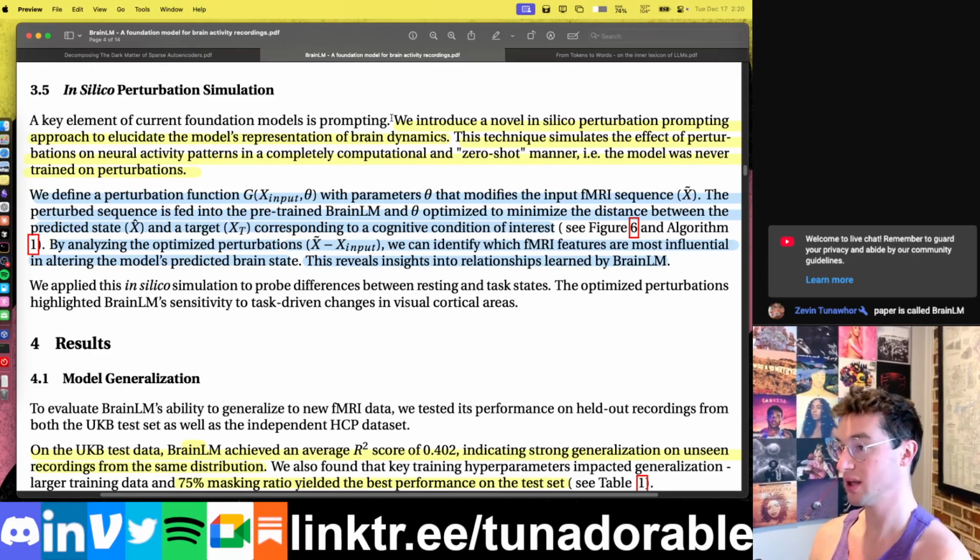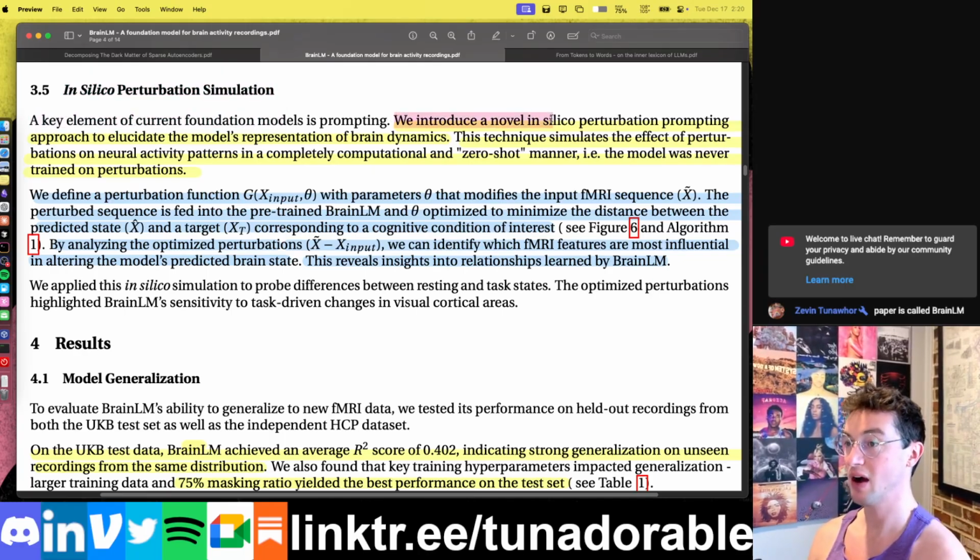That's all well and good, but realistically, I don't believe doctors actually want to record brain data and then just feed that into a large model and get out an answer of are they depressed or not, right? You can do that with regular questionnaires, and it's only approximating those depression questionnaires we already have. So it's not really useful in and of itself. What they do instead, the actual thing of interest in this study, is what they call in silico perturbation simulation.